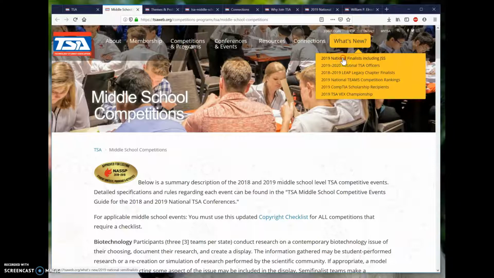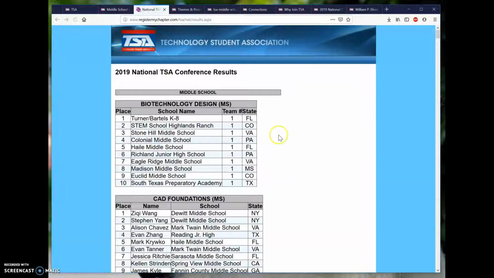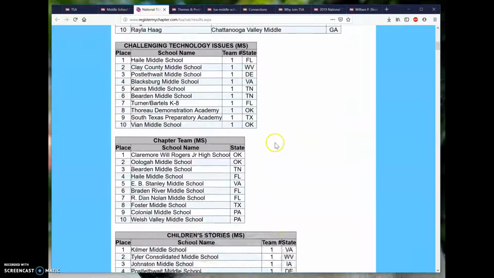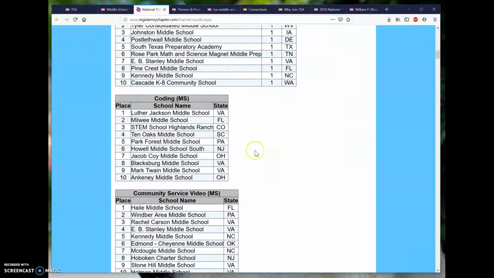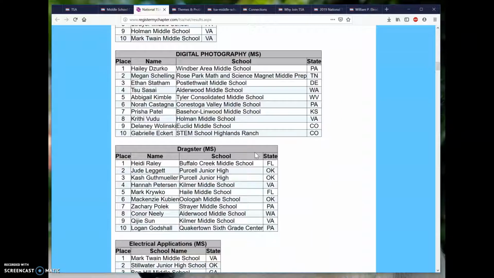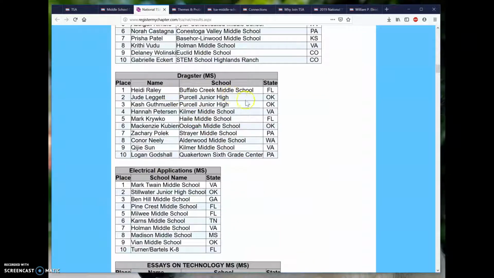Finally, if you come over to what's new, you can actually look at the schools competing around the country that are doing the best in different categories. So if I were to look at, let's say for instance, let's do dragsters. So if we look at the schools that perform the best, here's number 1, Buffalo Creek Middle School in Florida. So I don't see any Idaho schools up there, so that's an opportunity for us to improve and maybe compete against some of these teams if we can form a group of students that are very interested and willing to compete at a very high level.